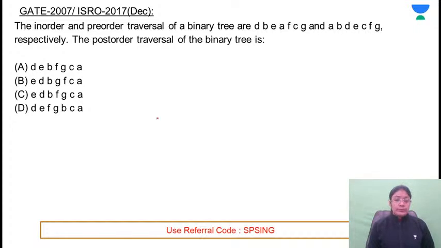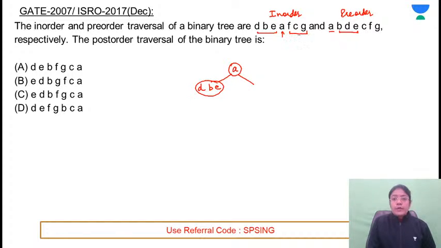Construct the binary tree. This is the in-order and this is the pre-order. Pre-order means the first element will give you the root element. So for the given tree, A will be the root. On the left of A, 3 elements are there. On the right of A, 3 elements are there. Among these 3 elements, which elements are on the left side? D, B, E. And on the right side, we have the elements F, C, G.